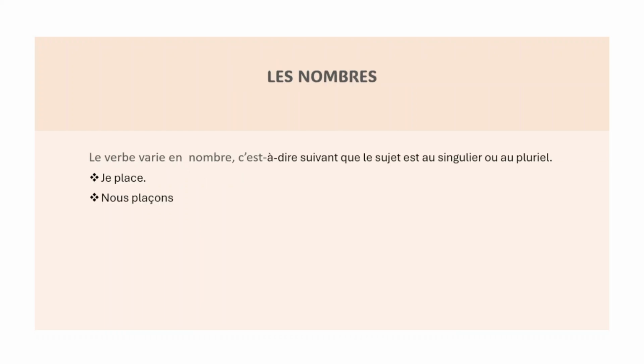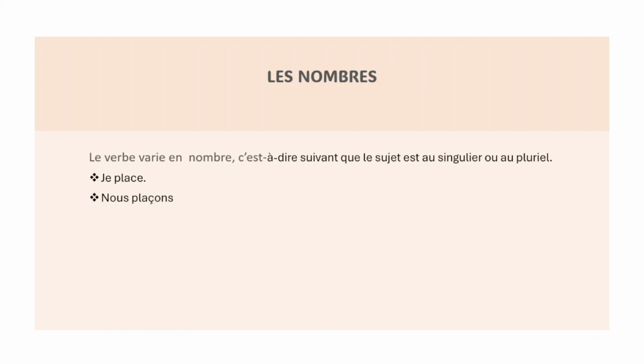So, le verbe varie en nombre, c'est-à-dire suivant que le sujet est au singulier ou au pluriel. In some examples, je place, nous plaçons, okay?